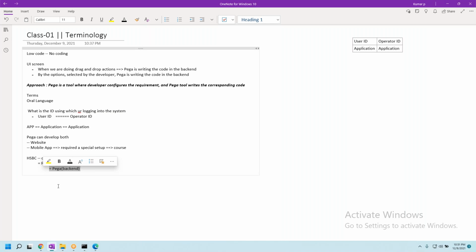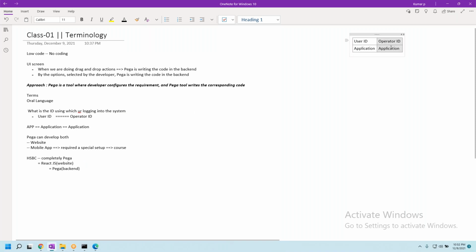Because many people are saying, okay, Pega, then tell me which application you are seeing in Pega in the real world. It may not be visible, because nobody likes a simple UI like what we are creating. Everybody needs a flashy UI. That is the reason they are going for React JS. Here, yes, we have discussed two terminologies: one is operator ID, another one is application.